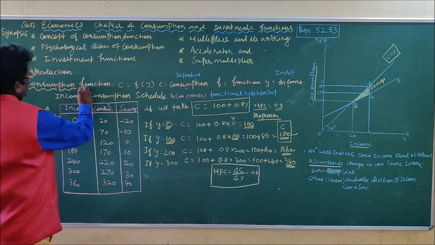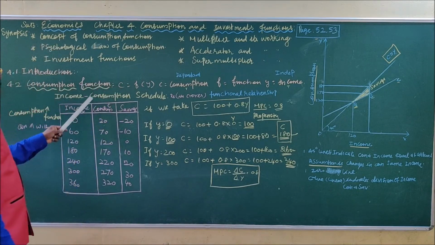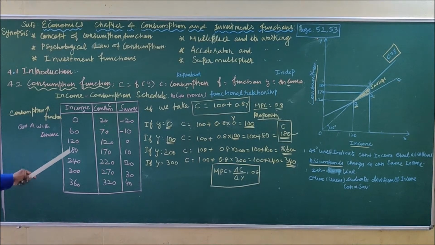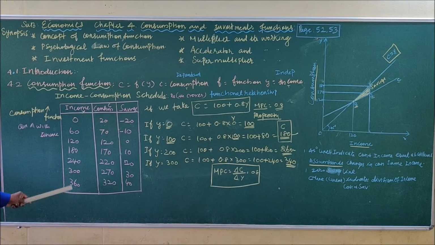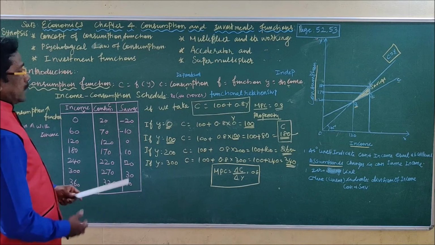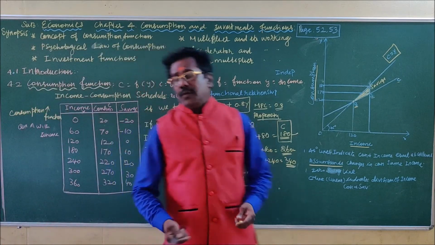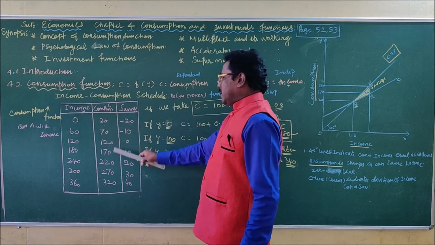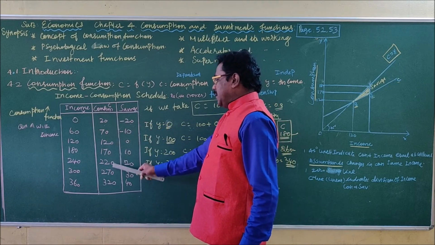4.2 Consumption function. First of all, you have to draw a table like this. It's nothing too difficult. Income starts from 0, increasing by 60: 120, 180, 240, 300 and 360. The consumption increases by 50, starting from 20: 70, 120, 170, 220, 270.